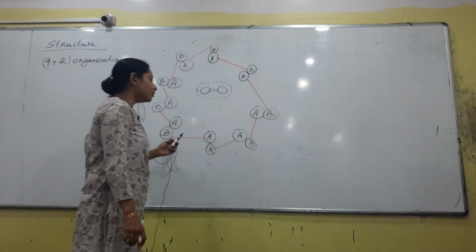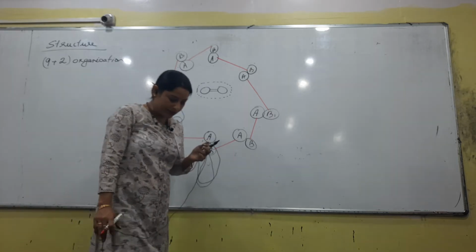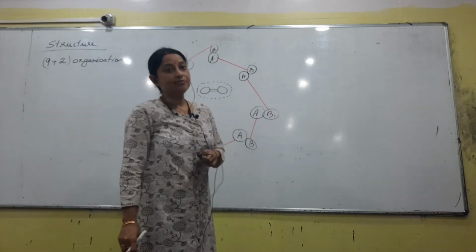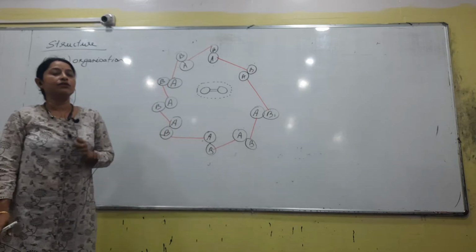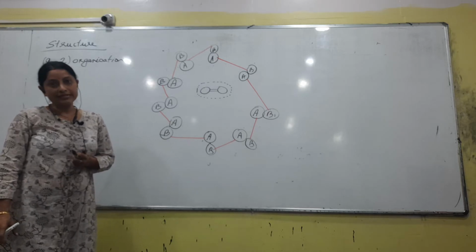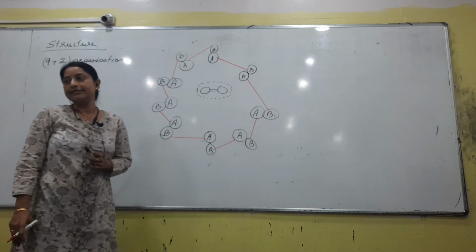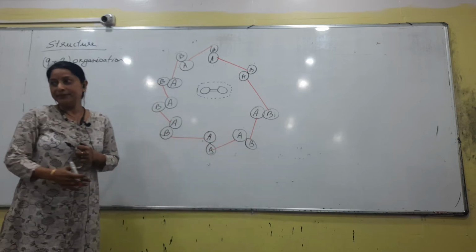A is bigger, B is smaller. We will be talking about the presence of 13 protofilaments and 10 protofilaments, exactly the same explanation that we have given during the 9+0 organization. But the difference is that in 9+0 we have seen triplets, whereas here we see doublets, right? How many subunits are there? Two, whereas earlier there were three, right?